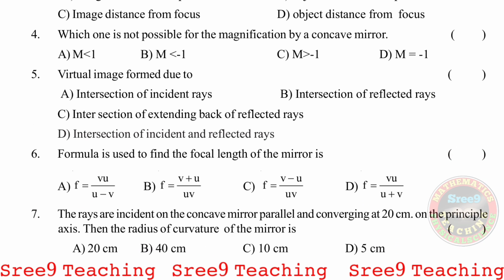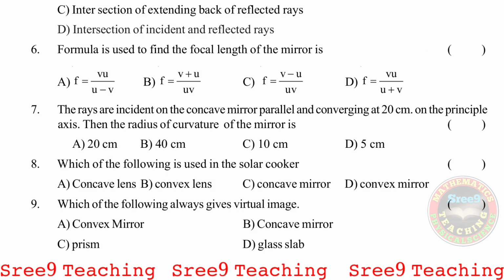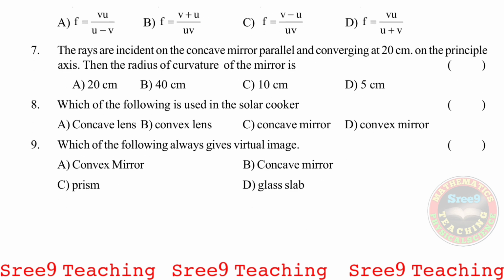Now fourth question, which one is not possible for the magnification by a concave mirror? The answer is D, M equals minus 1. Now fifth one, virtual image formed due to. The answer for the sixth question is B, F equals (V plus U) by UV. Now the seventh question: rays incident on the concave mirror parallel converge at 20 centimeters on the principal axis. Then the radius of curvature of the mirror is? Here the converging point means the focal length is 20 centimeters. Radius of curvature R equals 2F, that is 2 into 20, 40 centimeters. Hence the seventh question answer is B, 40 centimeters.